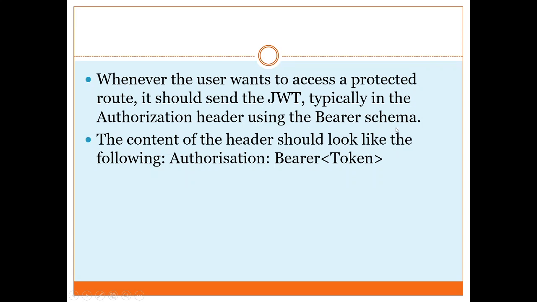This is a technique with which the request is sent. You will set the header Authorization, and the information will be written as Authorization colon Bearer, where Bearer is the keyword, and then the token which the server has provided to you. This will be sent to the server from the client. Authorization colon the word Bearer and the complete token with it.